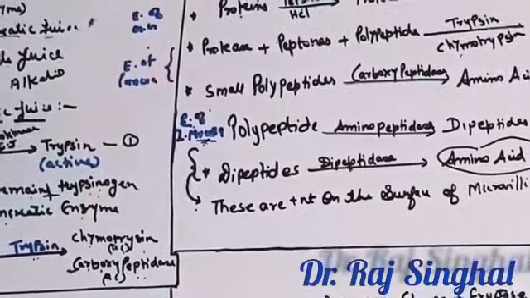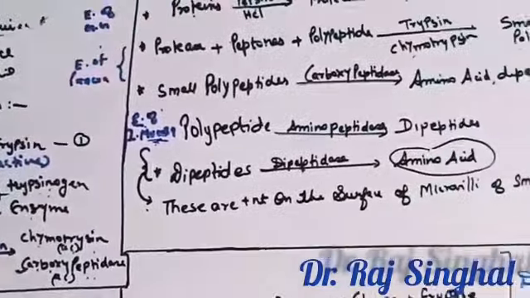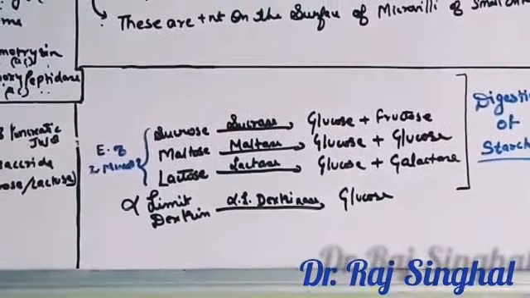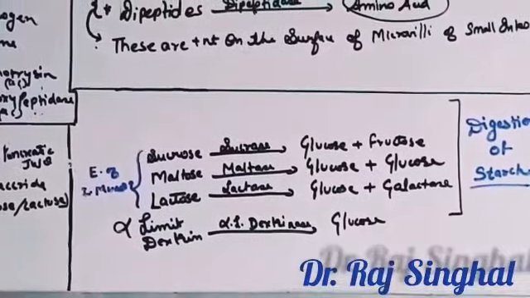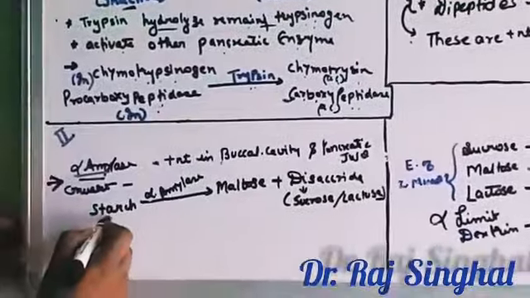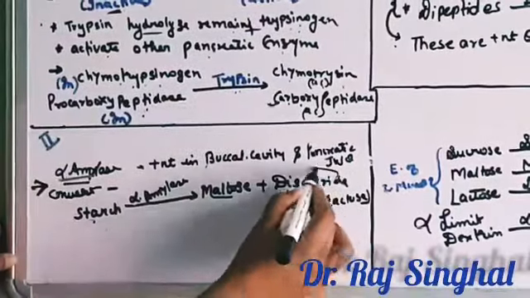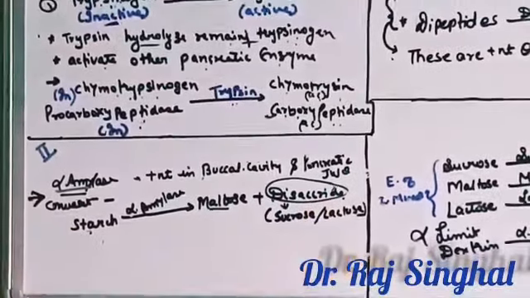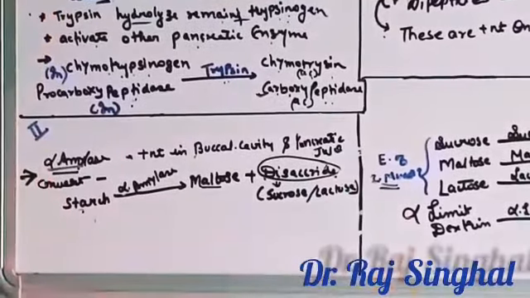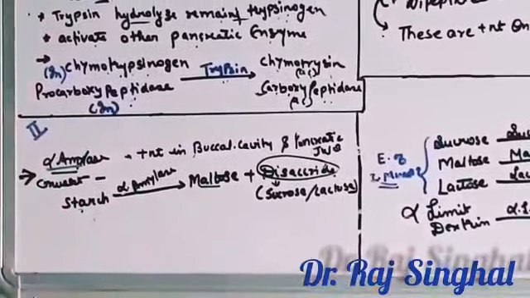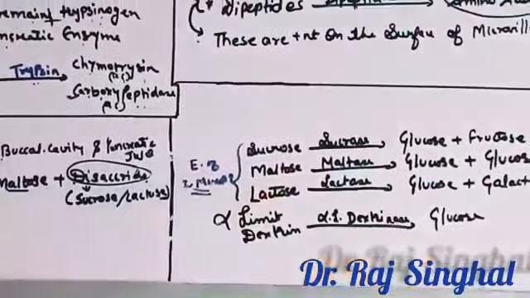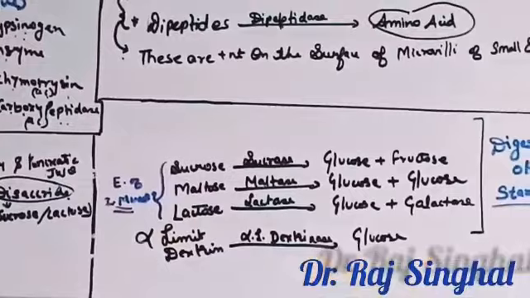Now the digestion of starch. We have seen that in the buccal cavity and pancreatic juice, alpha amylase enzyme is present. This alpha amylase converts starch into maltose and disaccharides. These disaccharides are further acted on by enzymes of intestinal mucosa like sucrase, maltase and lactase. They also work in alkaline medium.